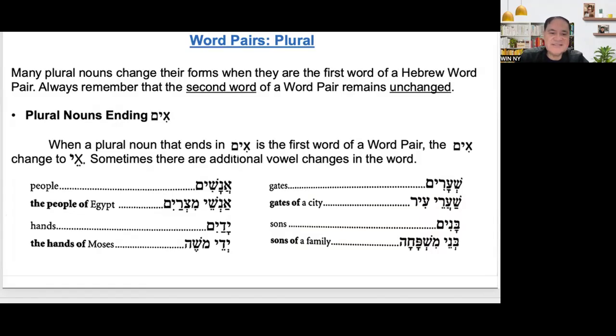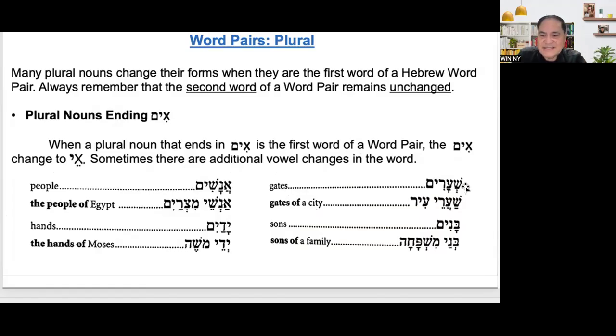So, plural nouns ending in im. Remember that it is im, it is masculine. When a plural noun that ends in im is the first word of the word pair, the im changes to ey. Sometimes there are additional vowel changes in the word pair.